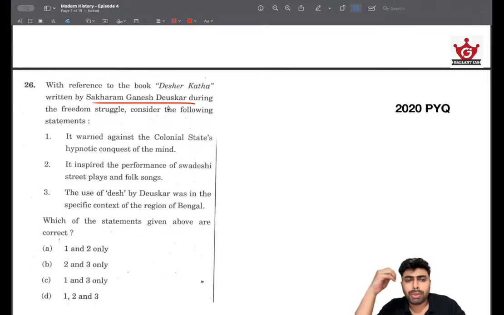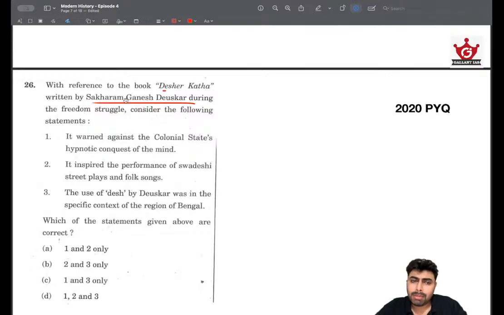Right off the bat, if you don't know about somebody, try to picturize them or profile them based on their region, religion, or their spiritual or religious outlook. The name Deshar Katha doesn't really have a religious underpinning. Maybe Deshar means something related to a story of a place. Then the name Sakharam Ganesh Duskar, try to profile it.